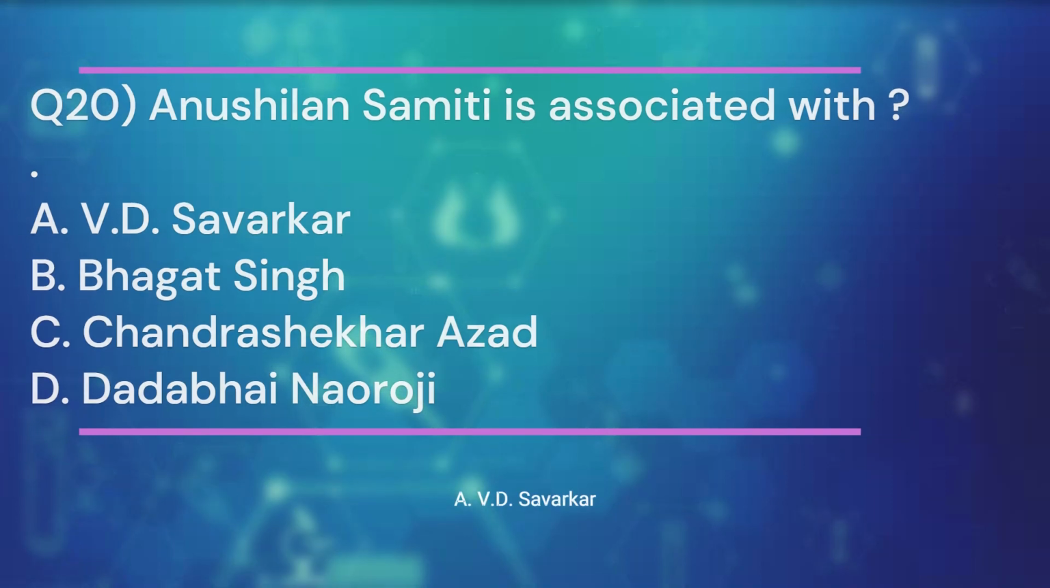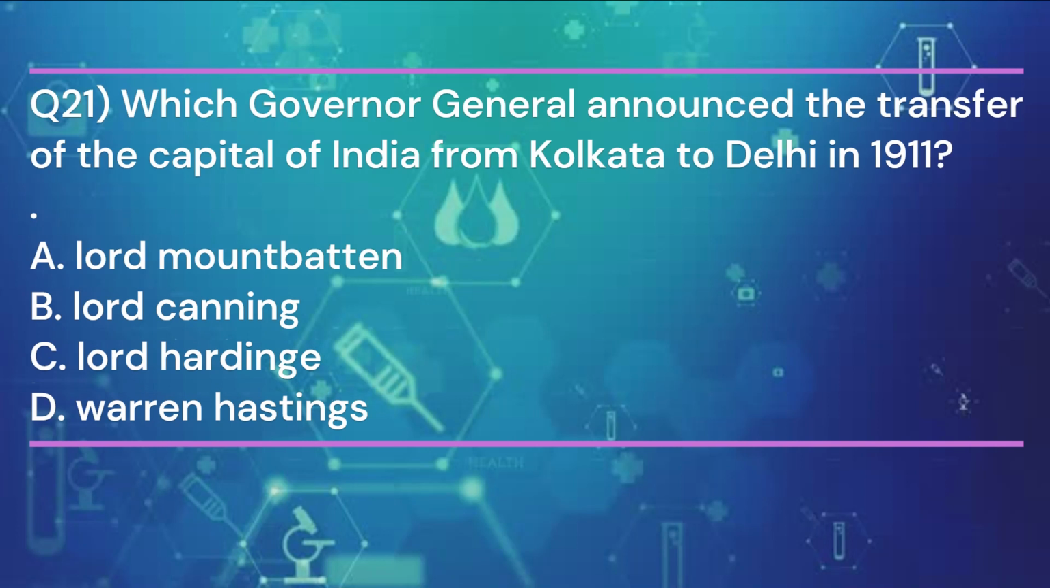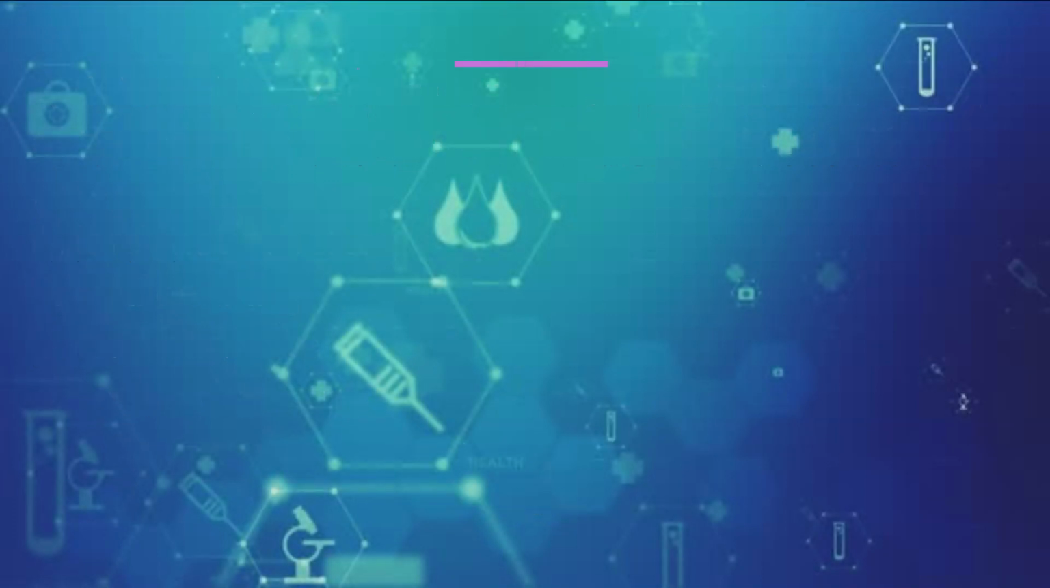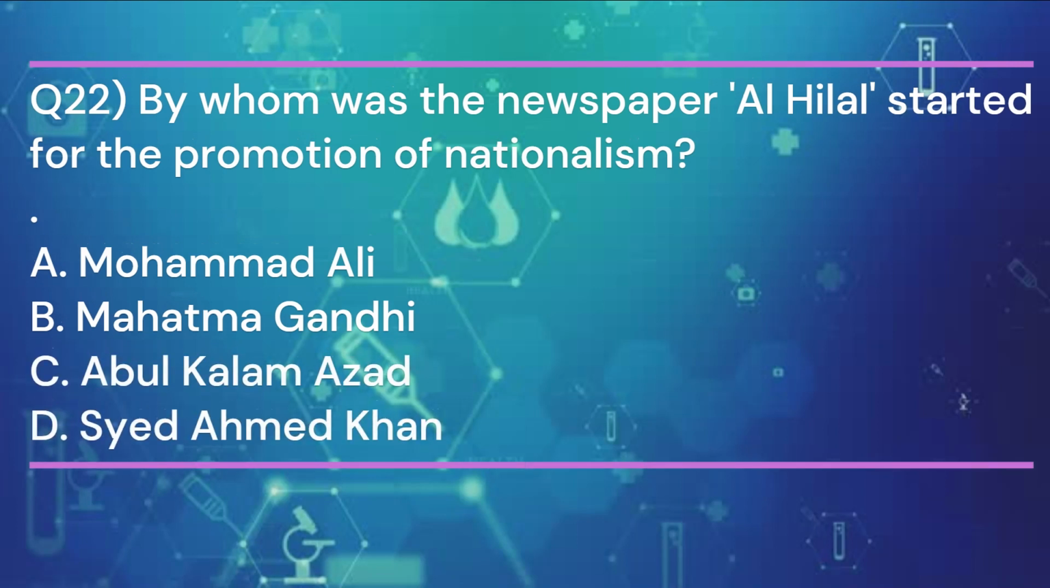V.D. Savarkar. Question 21. Which Governor General announced the transfer of the capital of India from Kolkata to Delhi in 1911? And the answer is C. Lord Hardinge. Question 22. By whom was the newspaper Al-Hilal started for the promotion of nationalism? And the answer is C.